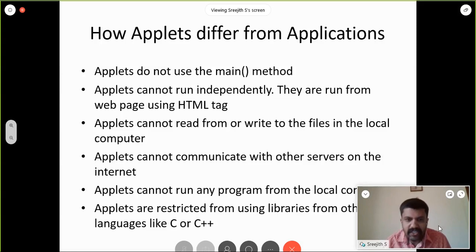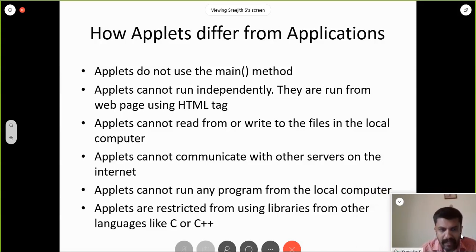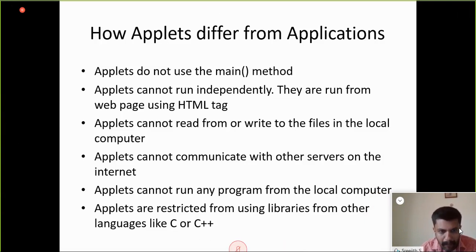Some restrictions are associated with applets, as you would expect, because these are programs which are transported from one computer to another. So a lot of security issues will definitely be involved. Applets cannot read from or write to the files in the local computer. That means using an applet, you cannot play a movie which is stored in your local computer. It's not possible. Applets also cannot communicate with other servers on the internet.